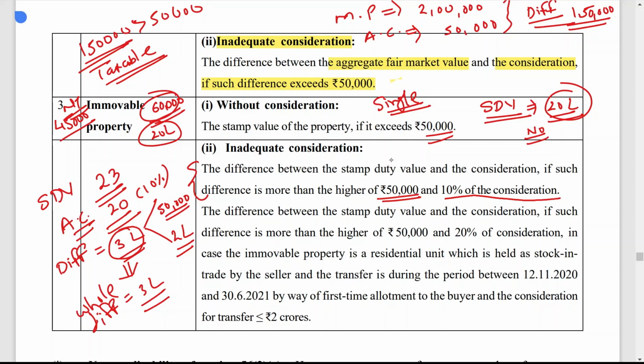There is a change in rule because before 1 year it is 5%, but now it is 10%. But the same rule is applicable, but in a different way. And instead of 10%, 20% is applicable. But this rule is applicable when it is an immovable property and it is a residential unit held as stock in trade, and transfer takes place during 12th of November 2020 to 30 June 2021. But this rule you have to keep in mind for the exam purpose right now.